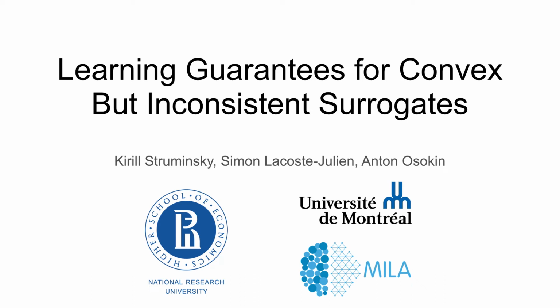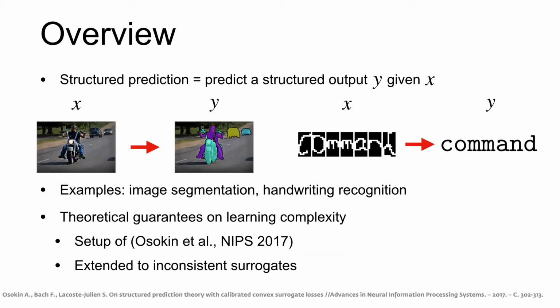In this video, I will present our work on theoretical guarantees for learning with inconsistent surrogate losses. In this paper, we consider the standard structured prediction setup where the task is to predict structured objects like pixelized masks for image segmentation or character sequences for OCR. We extend upon the recent framework by Osokin et al., who provided bounds on the number of samples needed for the learning algorithm to get a generalization error within epsilon of the optimal.